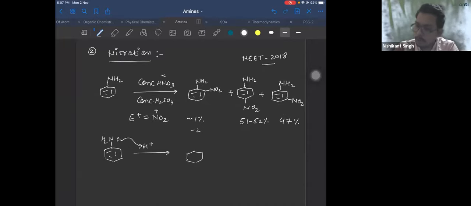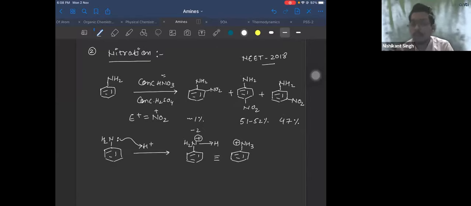They will give you H plus ion, and this lone pair will be accepted. So you get NH2 donating its lone pair. If nitrogen donates a lone pair, it will get what charge? Positive charge. So in acidic medium, aniline will not exist as aniline. Some amount of aniline will exist as NH3 plus also. It is known as the anilinium ion.